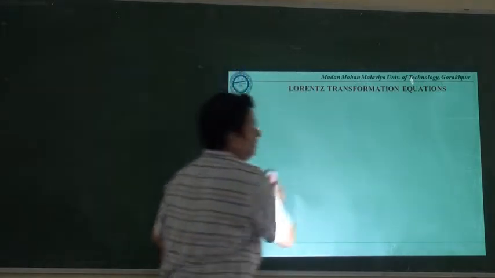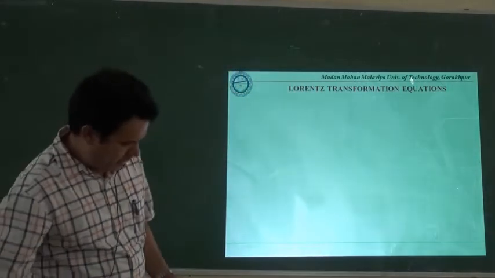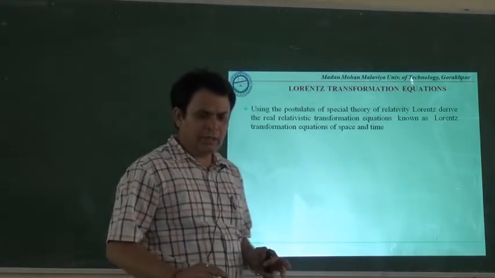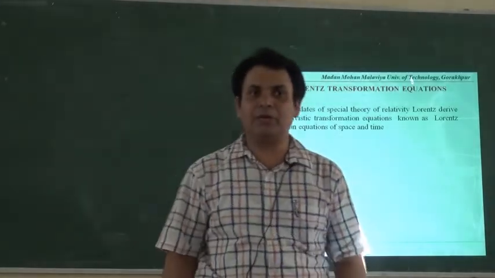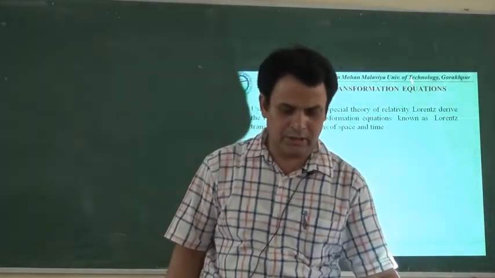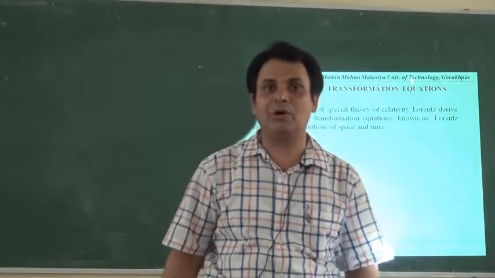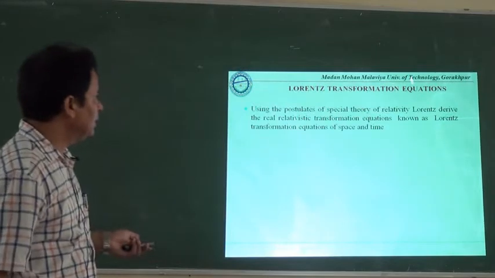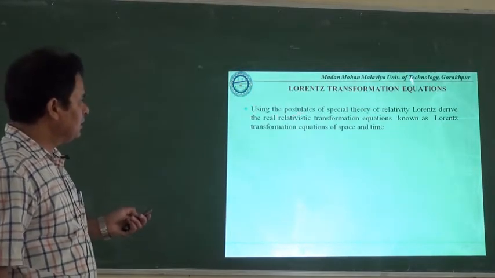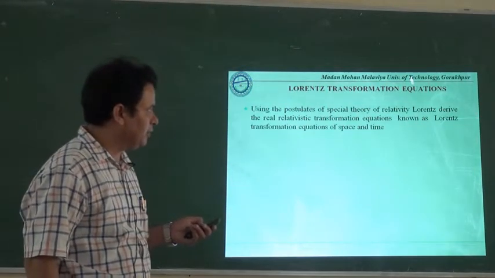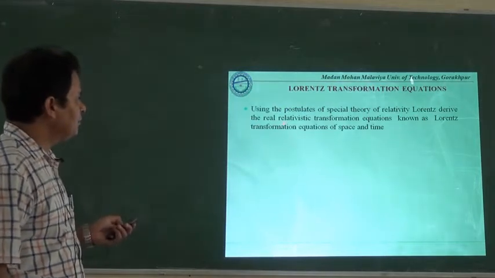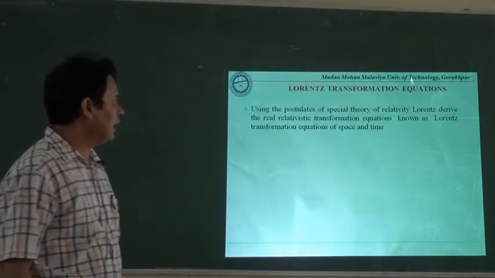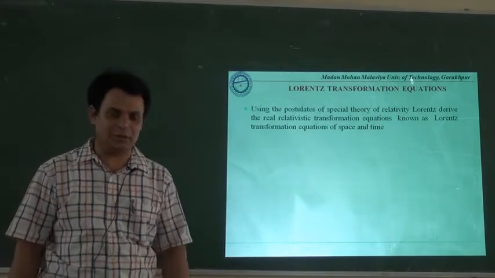First we have to review the Galilean transformation equations in the limelight of the postulates of the special theory of relativity. Using the postulates, Lorentz derived the real relativistic transformation equation, known as the Lorentz transformation equation of space and time.